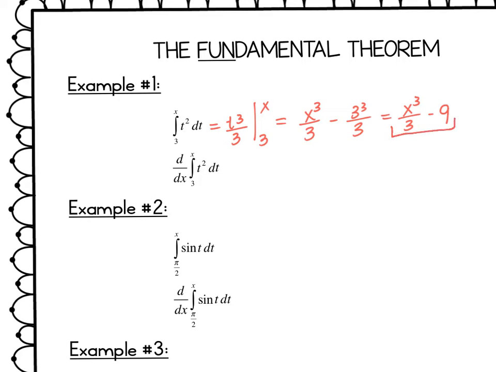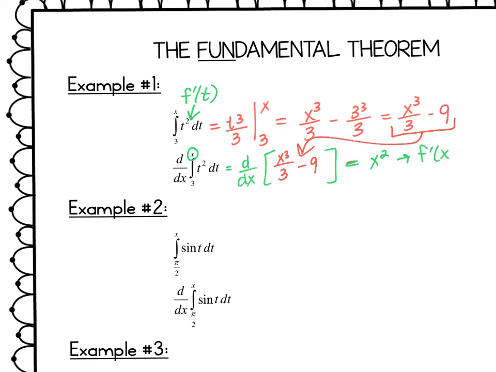And that's what we're going to be substituting in for the integral. So I have x to the third over 3 minus 9, and we take the derivative. The derivative of x to the third is 3x squared over 3, so we have x squared, and the derivative of negative 9 cancels. I'm left with x squared. So instead of having f prime of t, when I use the second fundamental theorem of calculus, I'm substituting in, and that yields f prime of x.